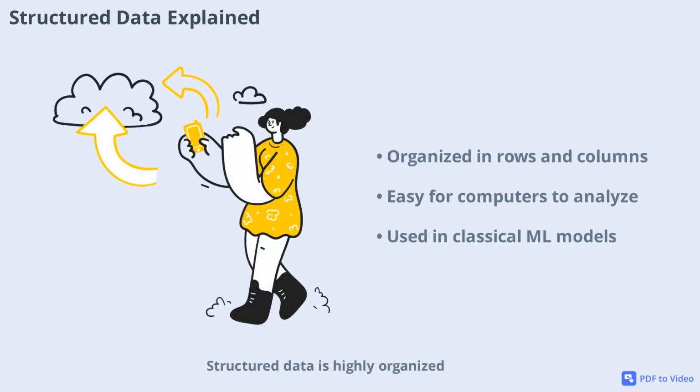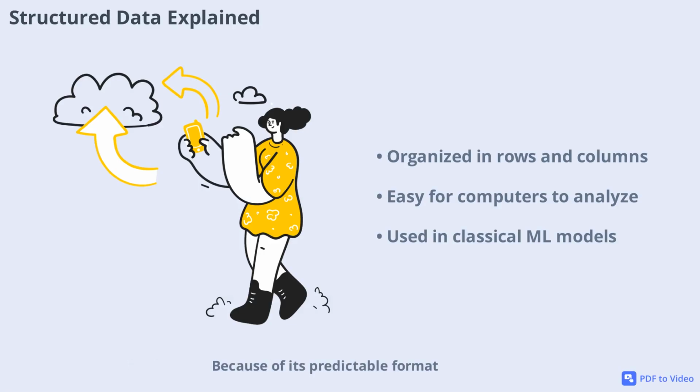Structured data is highly organized, typically arranged in rows and columns. Think of a spreadsheet or a database table. This format makes it easy for computers to analyze and process. For example, a customer database might include columns for ID, age, country, and number of purchases. Structured data is everywhere: bank transactions, sales records, sensor readings, and more.